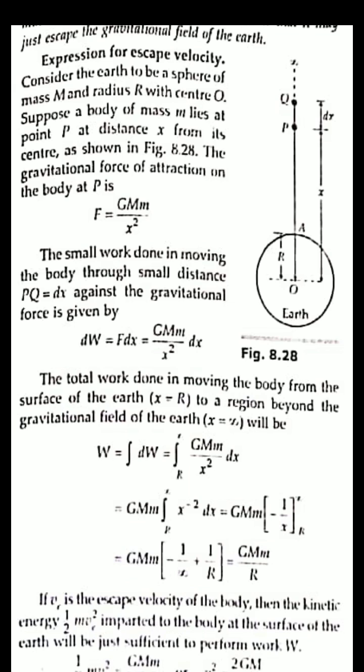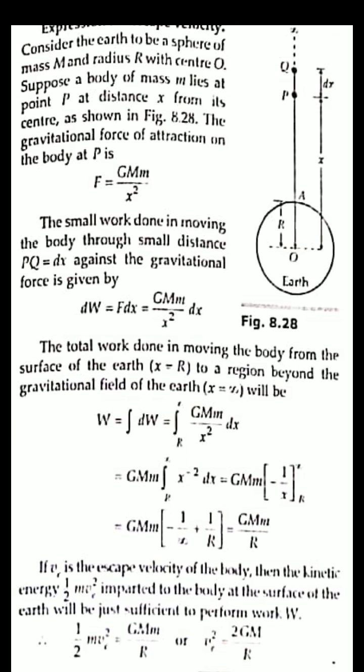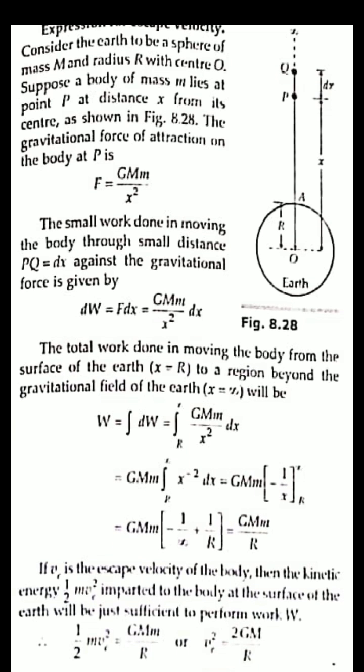So a gravitational force of attraction will act between them. So F equals GMm by x square. We know this. Now, if the object moves a little bit from P to Q, a small distance dx, a small work is done through that distance dx. So dW equals F into dx, GMm by x square into dx. Like this, P to Q, Q to R, R to S, up to infinity it will move. So if we want to calculate the total work done from the earth surface, that means the radius x equals R, to infinity.